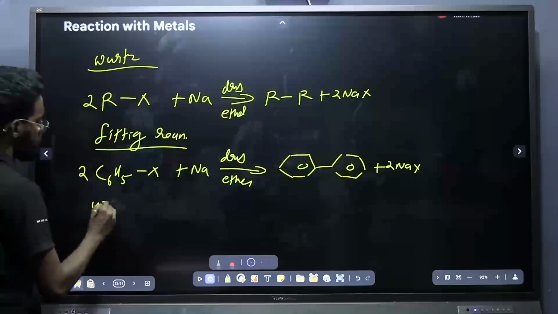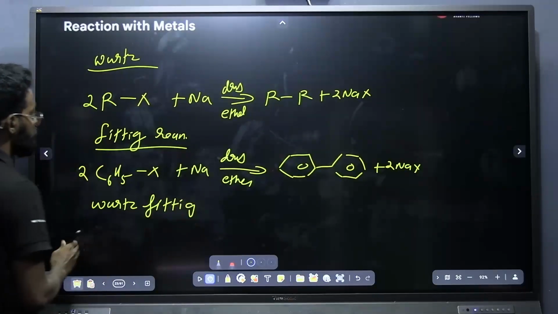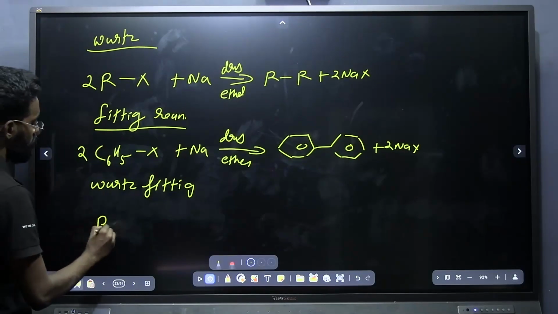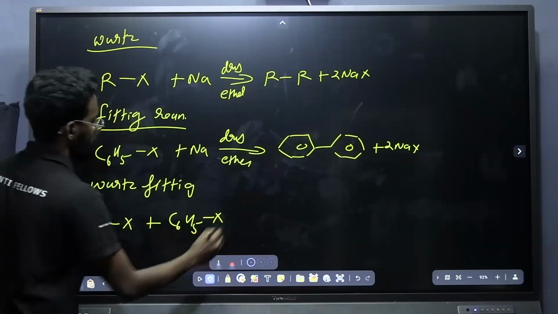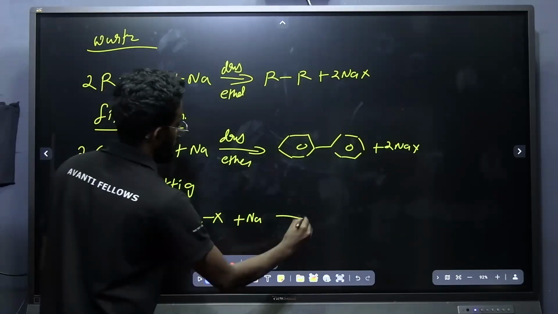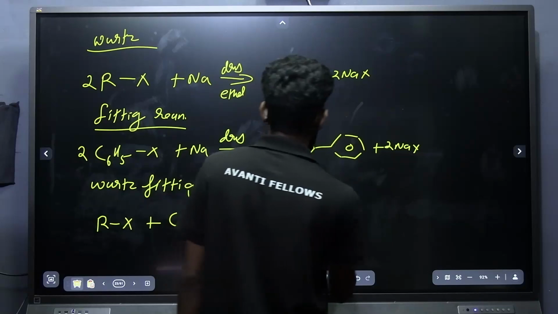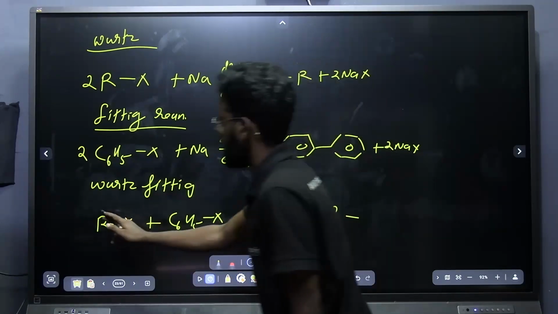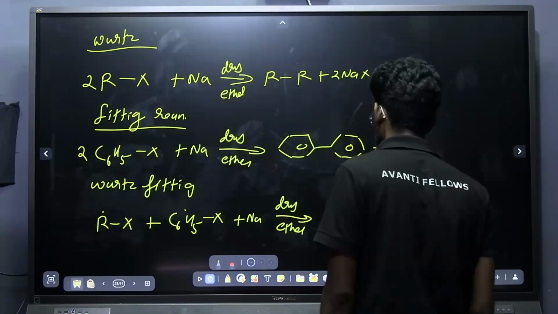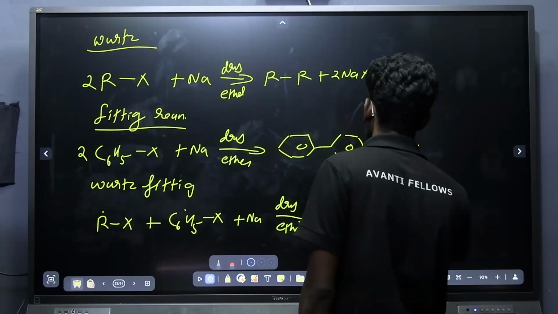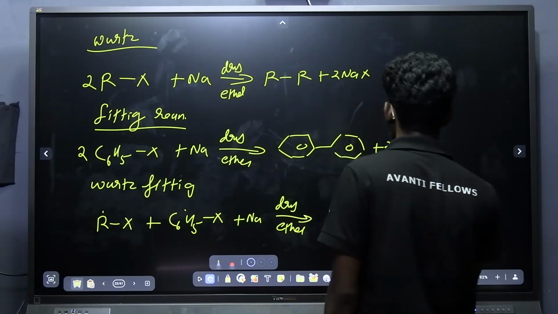And what is Wurtz-Fittig? Wurtz-Fittig means I take 1 molecule of alkyl halide and another molecule of aryl halide, C6H5X, in dry ether. The radical formed from the alkyl group attaches with the radical formed from the aryl group, giving R-C6H5 plus 2 NaX.